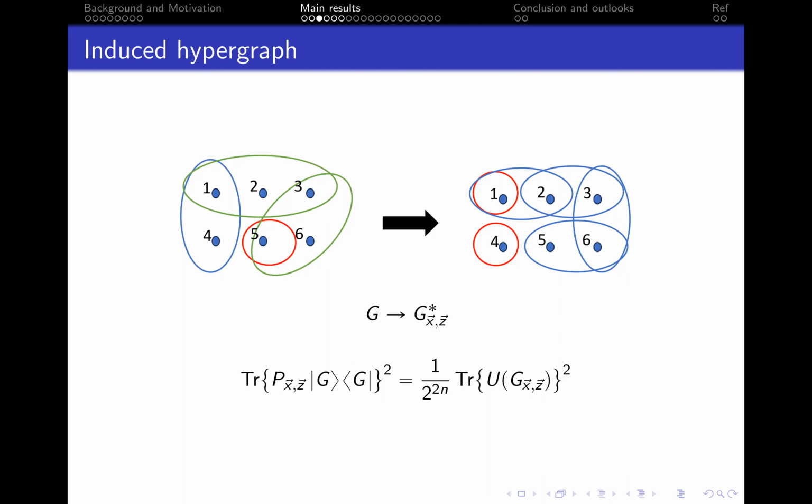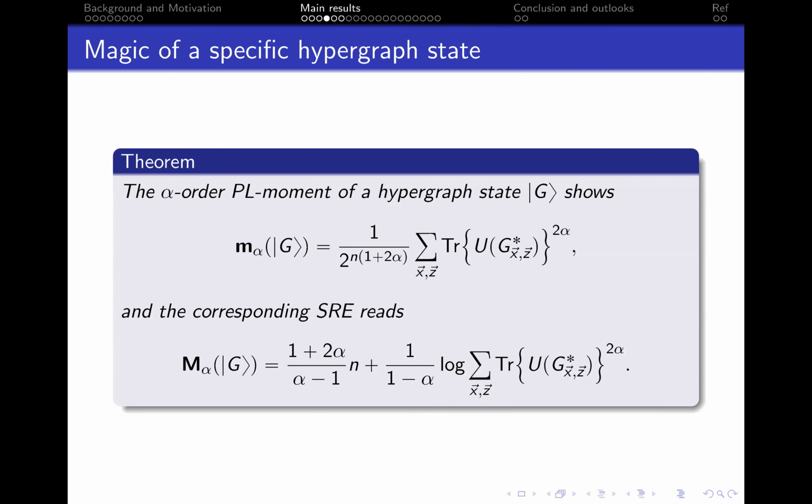We connect those trace PGGs with the trace of hyperedges of the induced hypergraphs. Here, U_G^{X,Z} is the generalized CZ unitary acting on the plus states in the definition of hypergraph states. Then by summing them up, we can get the formula of SRE.